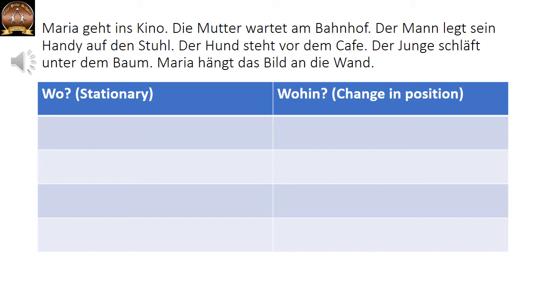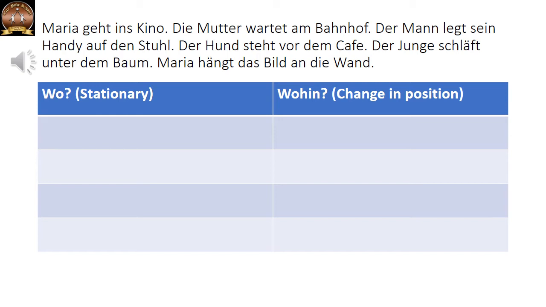If the object or the person is already there, we put it into the first column, wo, stationary. The verb also you can check. And if it is moving, then we put it into the second column.